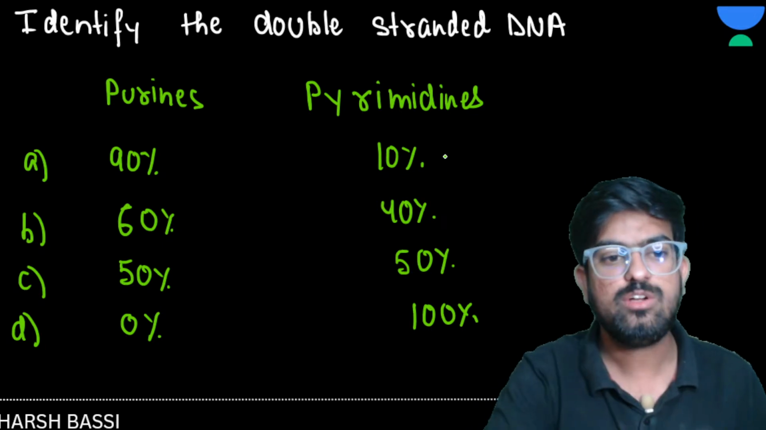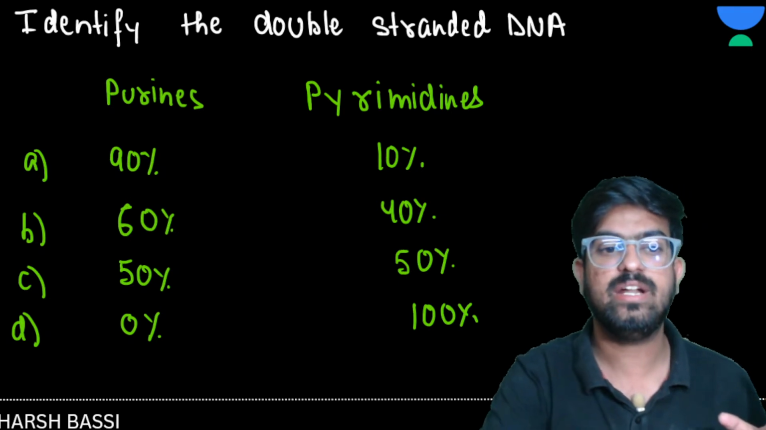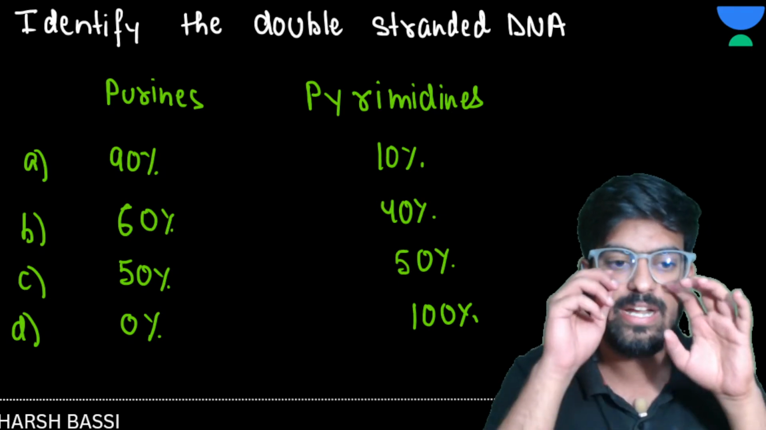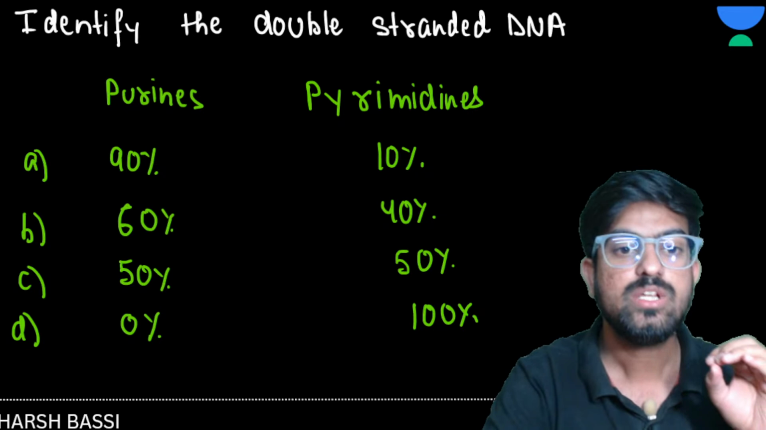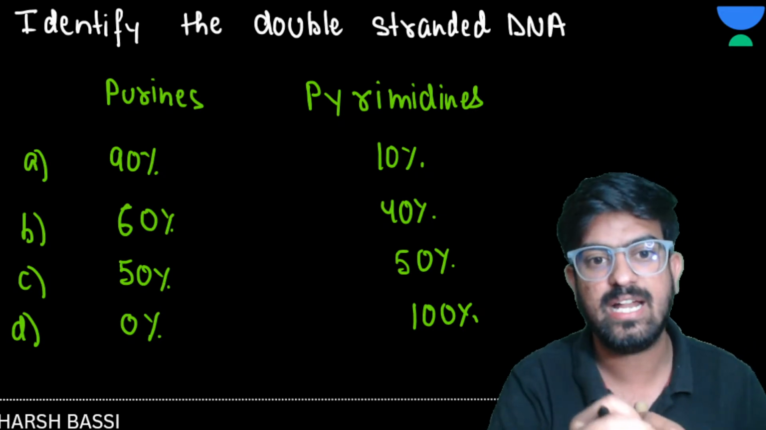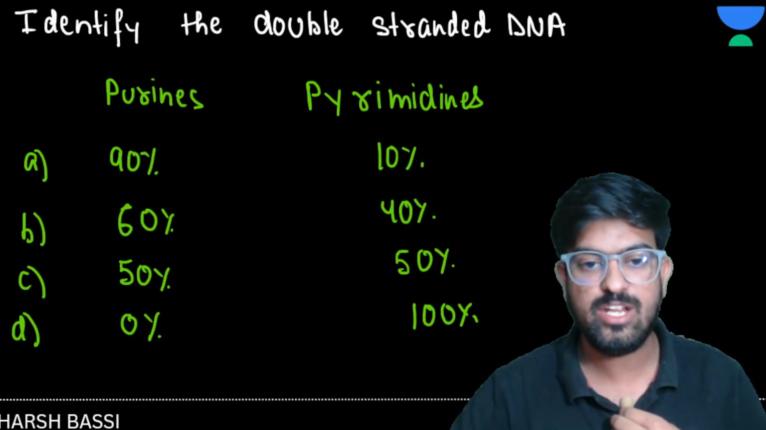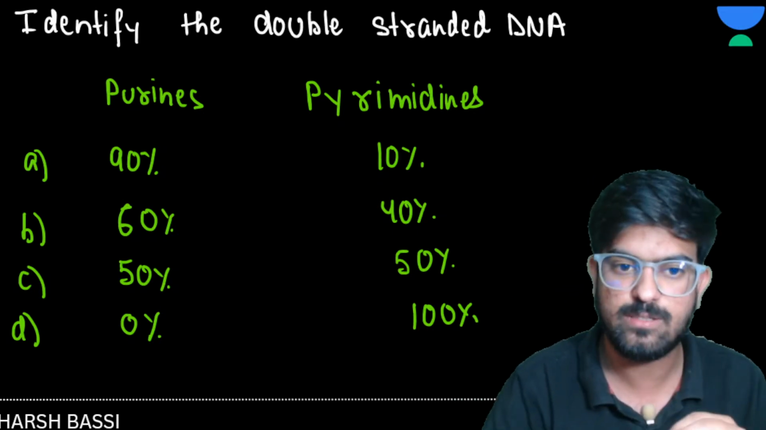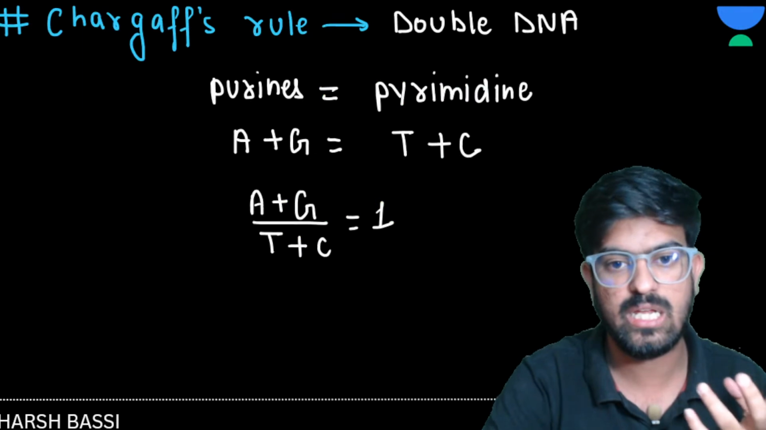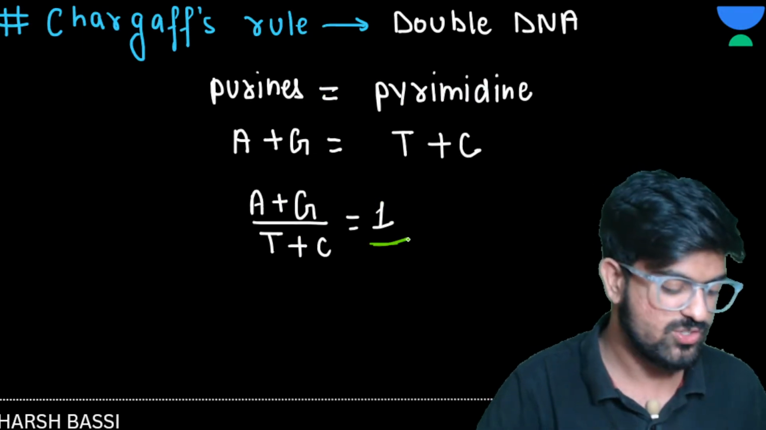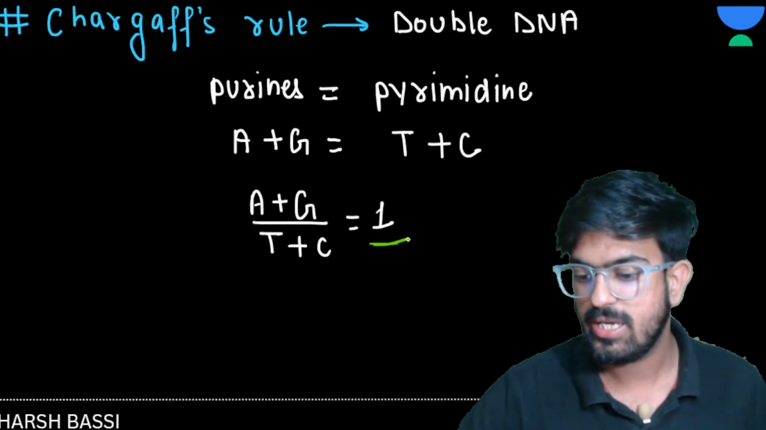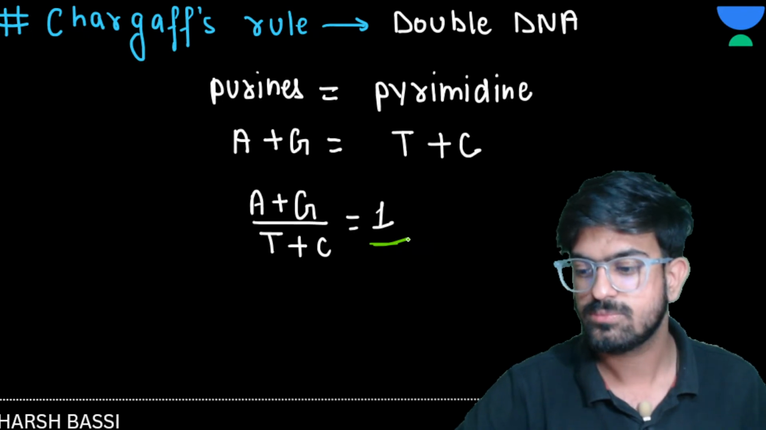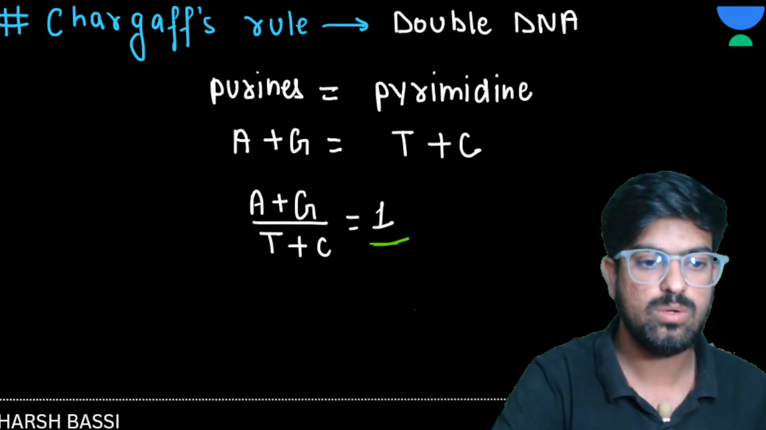Because we said we need to identify the double-stranded DNA, and Chargaff said that the ratio of purines and pyrimidines should be equal to 1. If it is, then that DNA is considered double-stranded DNA. Clear to everyone? Any doubts anywhere? No? Great.